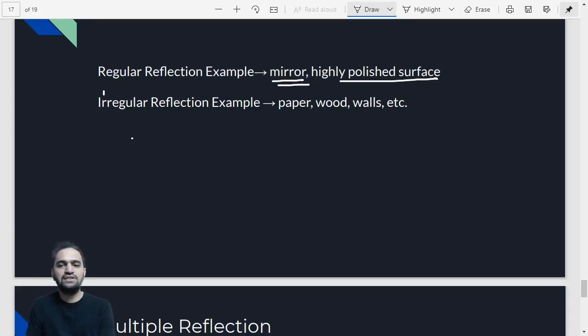And what are the substances which can exhibit irregular reflection? Those are paper, wood, walls. So these are the examples: paper, wood and walls. Those are rough surfaces. So basically those will be exhibiting what kind of reflection? Irregular reflection. These are the rough surfaces.